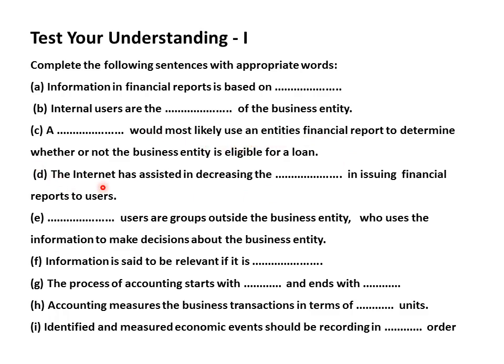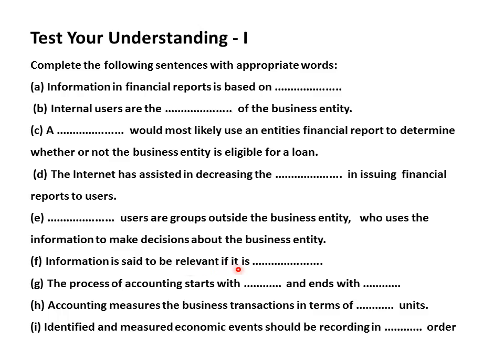Now the next is, the internet has assisted in decreasing the dash in issuing financial report to the user. So with the internet, you can easily, timely get the information. So it has decreased the time gap. Next is dash users are groups outside the business entities. So who are the users who are outside the business entities? Means they are talking about external users who use the information to make decisions about the business entity.